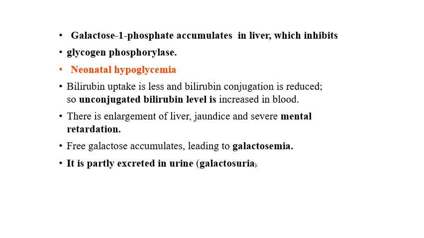All these things will lead to enlargement of liver, either due to jaundice or because the metabolic intermediate of galactose accumulates. So it leads to enlargement of liver, jaundice and severe mental retardation. And free galactose also accumulates in body fluids. Excess level can be excreted through the urine. So these two conditions together are known as galactosemia and galactosuria.